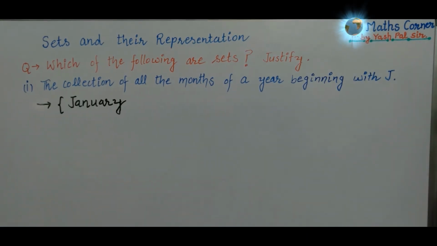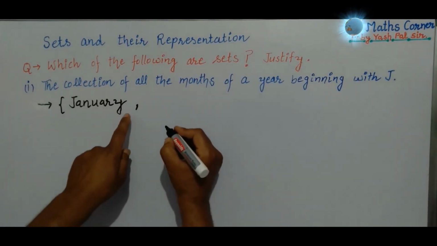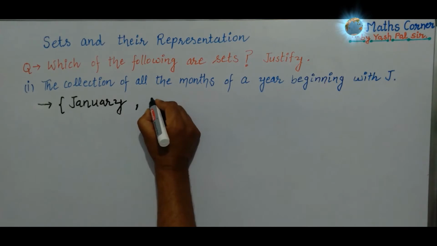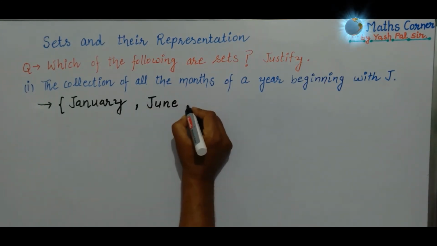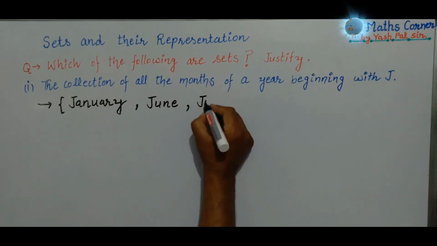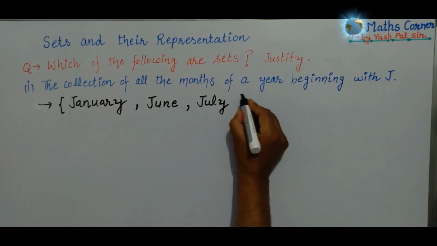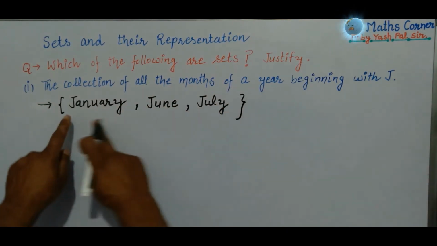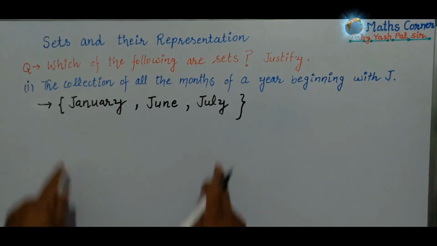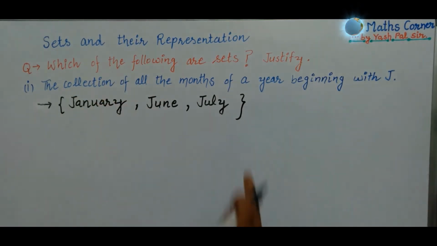First of all, we have January, June, July. These are the months of a year beginning with the letter J. So this collection is a well-defined collection, so we can say yes, this is a set.